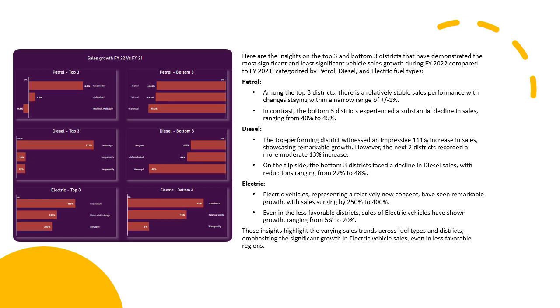For diesel, the top performing district witnessed an impressive 111% increase in sales, showcasing remarkable growth. However, the next two districts recorded a moderate 13% increase. On the flip side, the bottom three districts faced a decline in diesel sales with reductions ranging from 22 to 48%. Electric vehicles, representing a relatively new concept, have seen remarkable growth with sales surging by 250 to 400%. Even in less favorable districts, sales of electric vehicles have shown growth ranging from 5 to 20%.